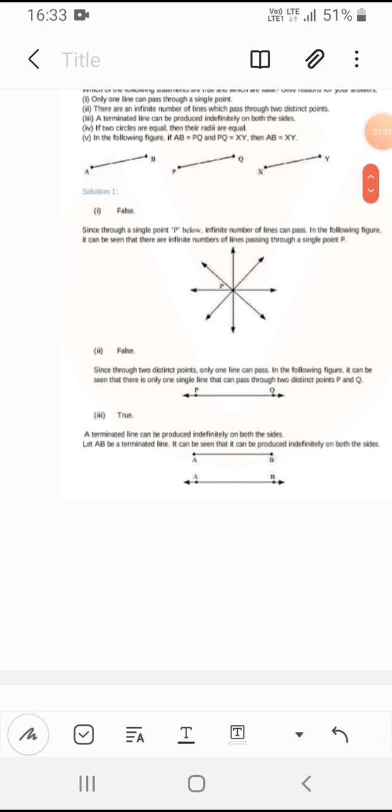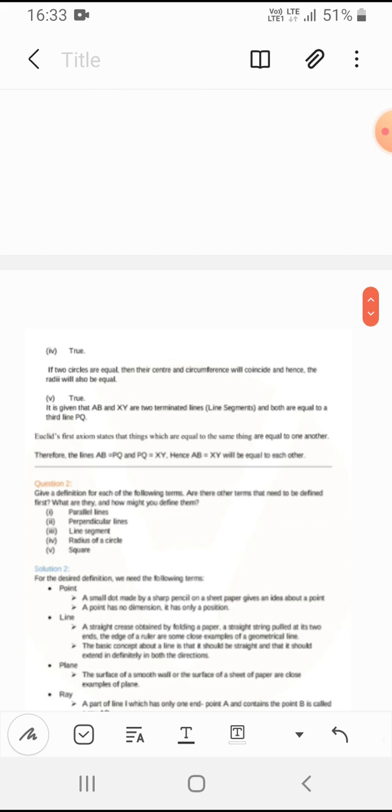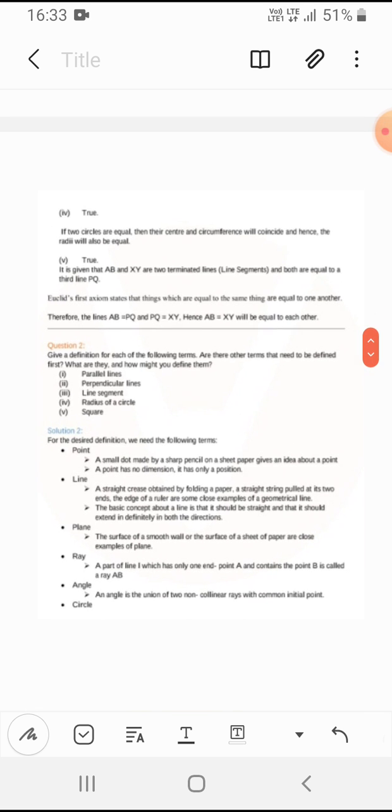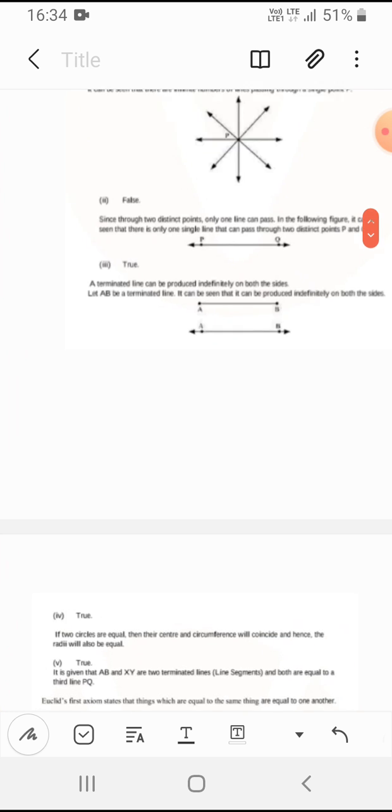Next is, if two circles are equal, then their radii are equal. Yes, it is true. See, if a circle has a radius of 2 cm, and both circles are equal, then the other circle will also have a radius of 2 cm only. How can it be 3? If it is 3, the size of the circle is not the same.